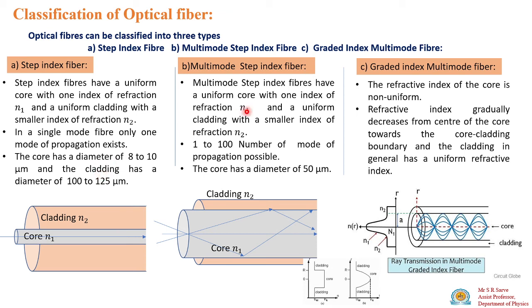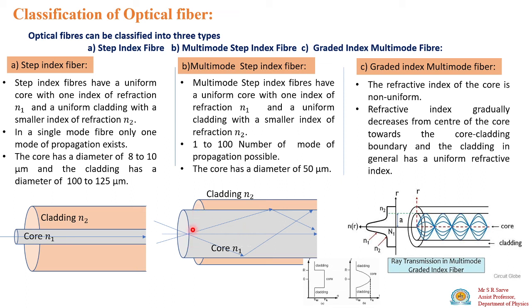The second fiber is your multimode fiber. Here the core size is large. So here a number of modes of propagation are possible. Light can propagate along this direction, this direction, this direction. There can be 1 to 100 modes of propagation possible.